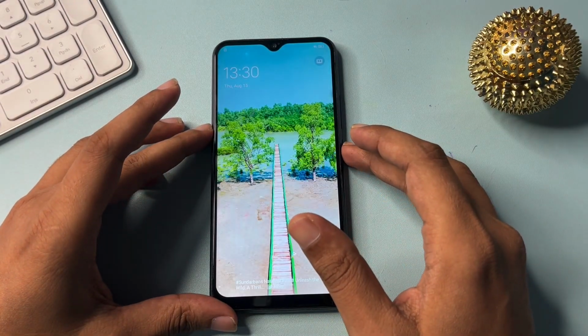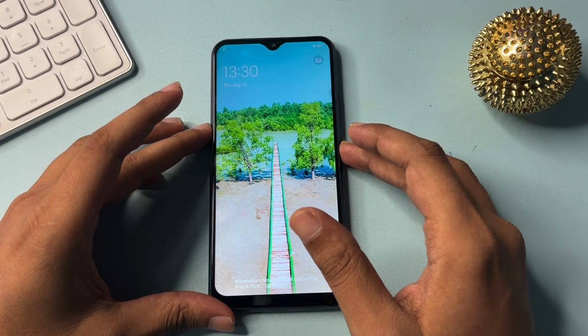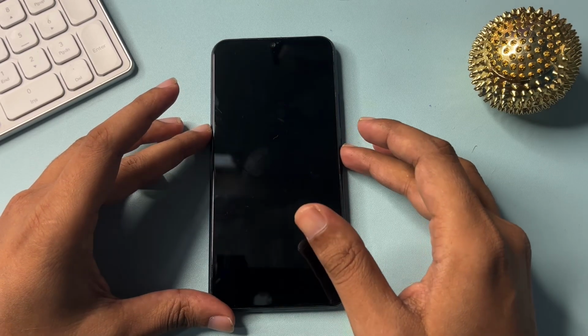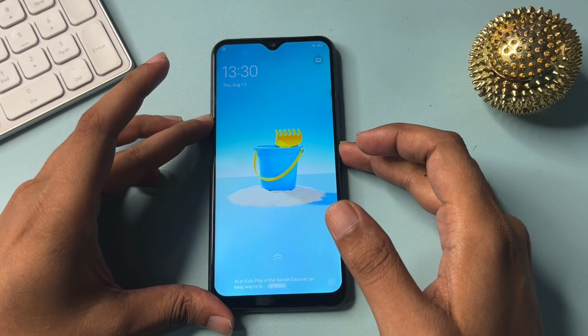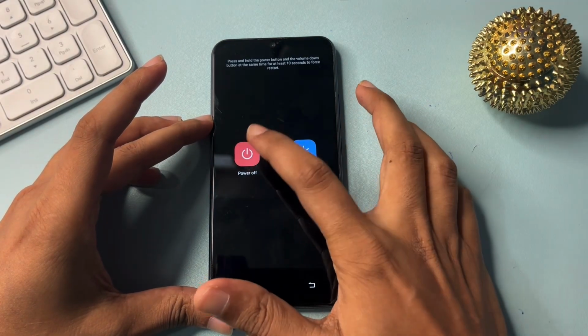Firstly, you will have to eject the SIM card from your smartphone. Okay, then after that you will have to switch off your smartphone, and for this you simply press the power button and switch off your smartphone here.